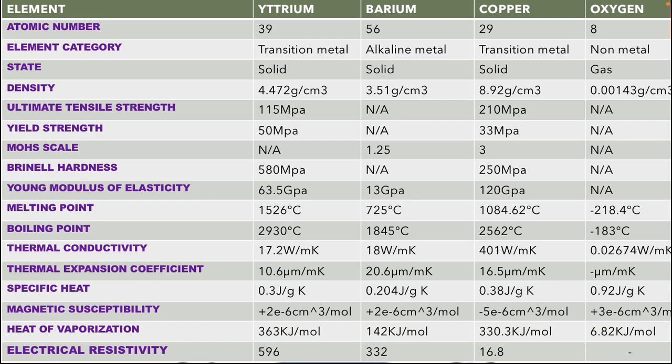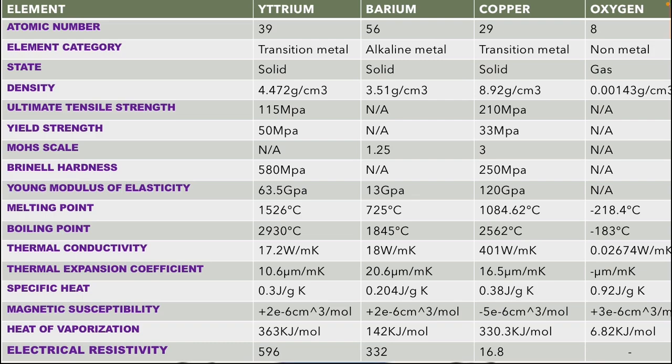Now let us consider oxygen. Atomic number of oxygen is 8, and the category is non-metal, and the state of oxygen is gas, and oxygen has a density of 0.00143 grams per centimeter cube, and the melting point of oxygen is minus 218.4 degrees Celsius, and the boiling point of oxygen is minus 183 degrees Celsius, etc.